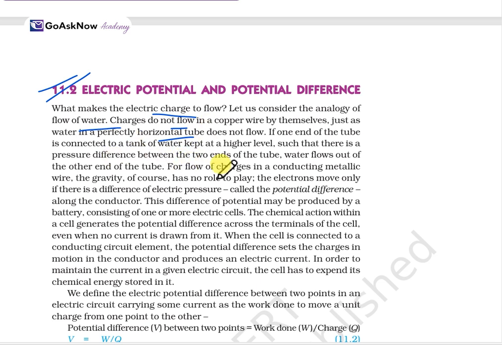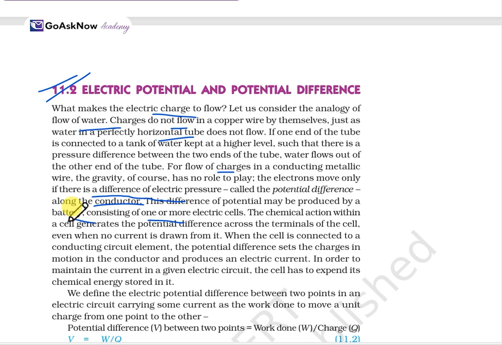For the flow of charge in a conducting metallic wire, gravity of course has no role to play. The electrons move if there is a difference of electric pressure. When any electric pressure has been applied, there is a flow of charge. This difference of electric pressure is known as potential difference, and the conductor is like the tube here for the charges. The difference of potential may be produced by a battery consisting of one or more electric cells. From where will this potential be produced?